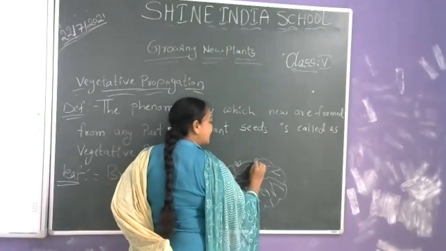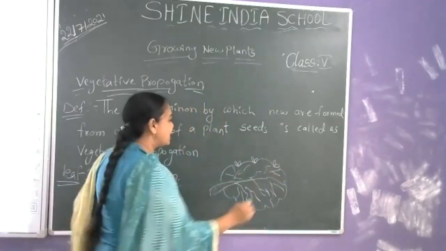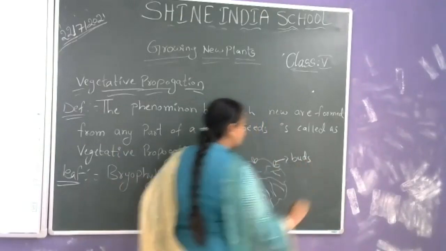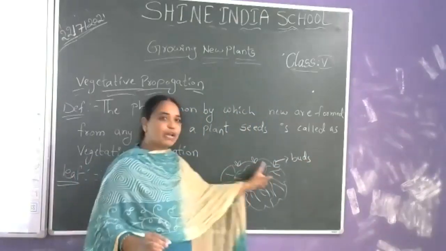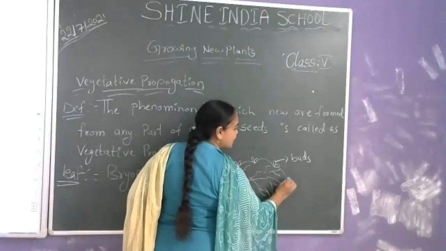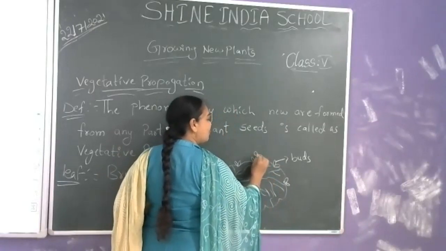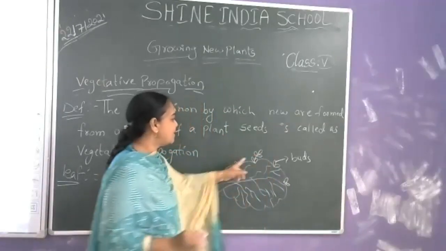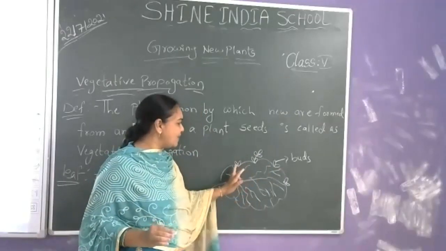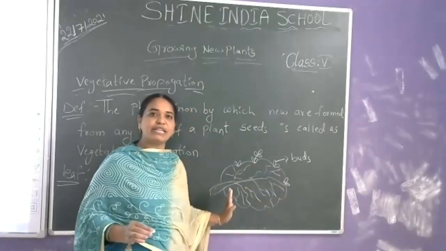On the edges of the bryophyllum leaf, these are the buds. Small buds are forming on the edges, and these buds give rise to a new plant. We are not showing any bryophyllum seeds. These bud structures are forming on the leaf itself.